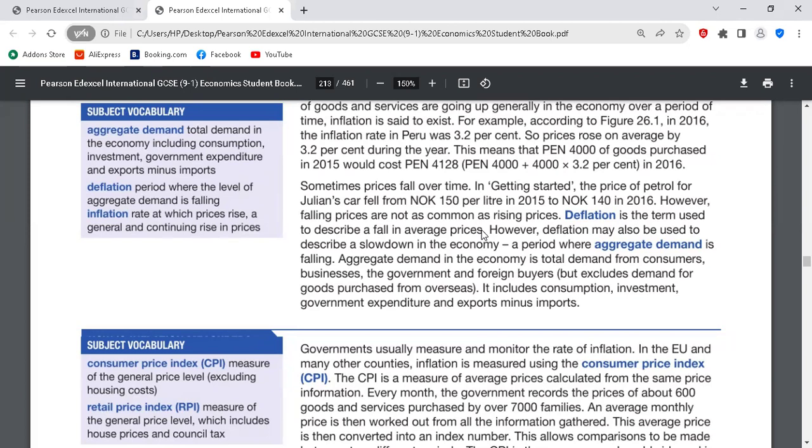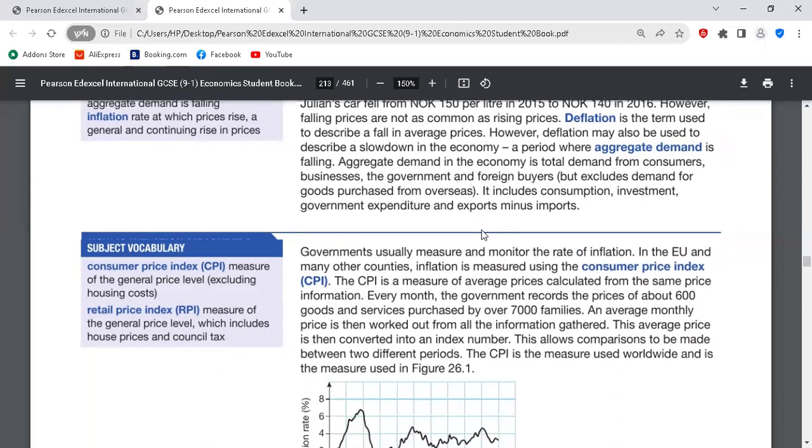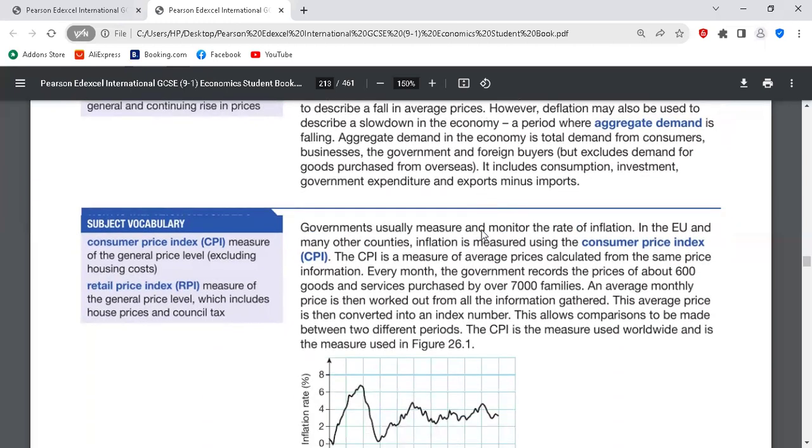So they said it is a period where aggregate demand is falling. At that point in time, the total demand within the economy will start falling. As a result, firms have to reduce their price constantly. Clear. So to measure inflation, you can use the Consumer Price Index, CPI.